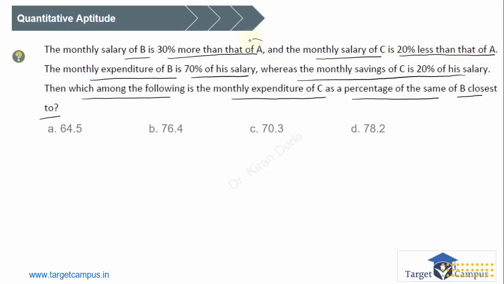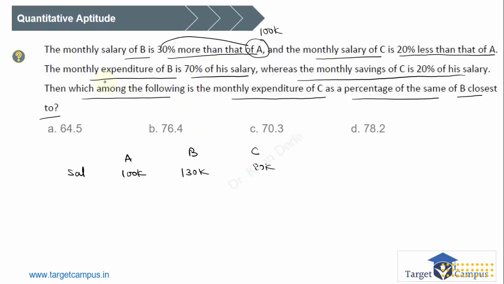Now we have A common in both the statements. Let us consider A as 100k. So the salary of A is 100k. So the salary of B is 30% more than this person, so it will be 130k. And salary of C is 20% less than this person, so salary of C will be 80k.